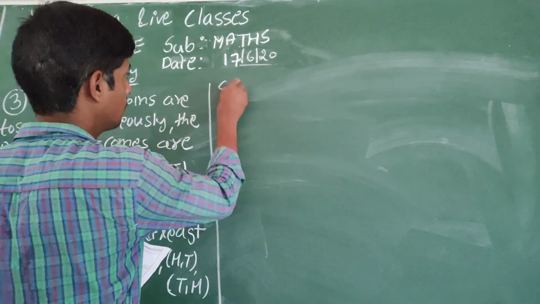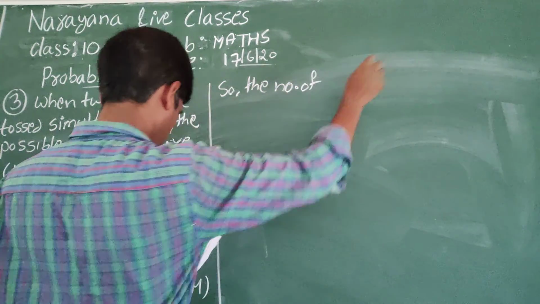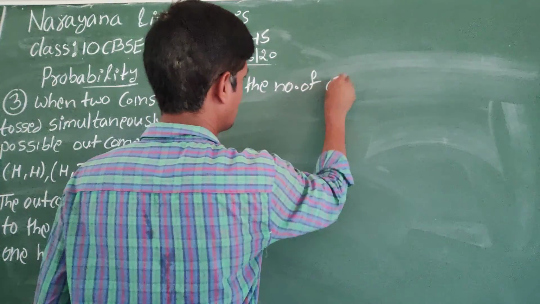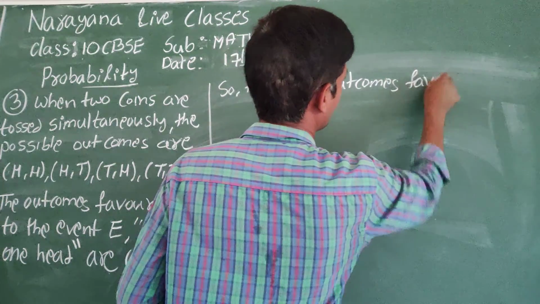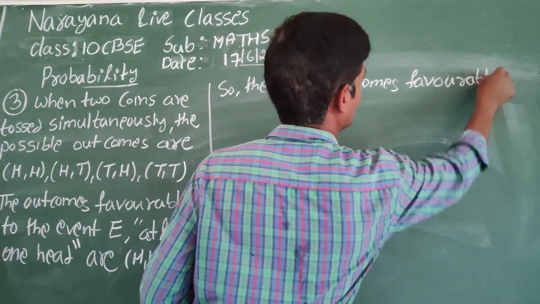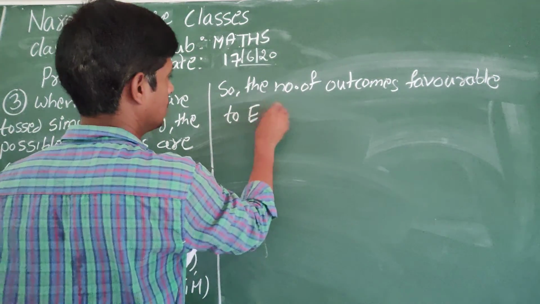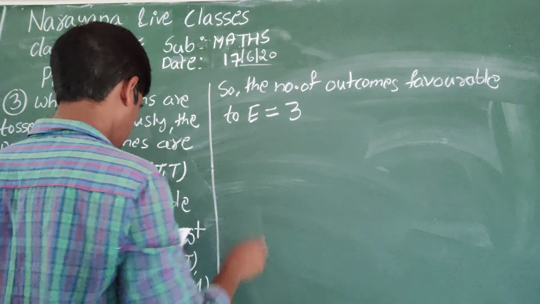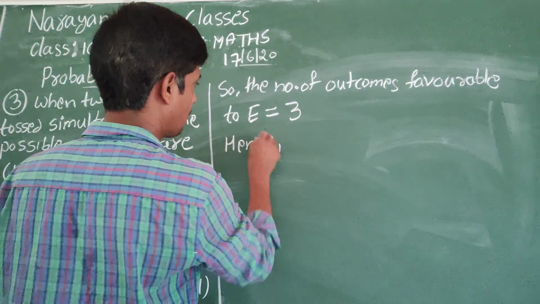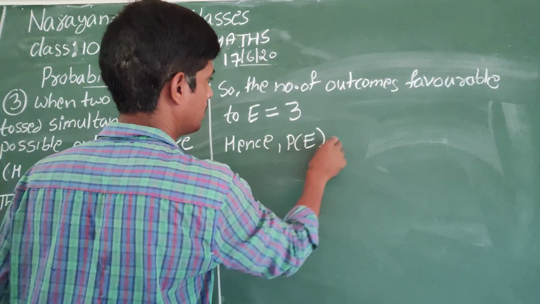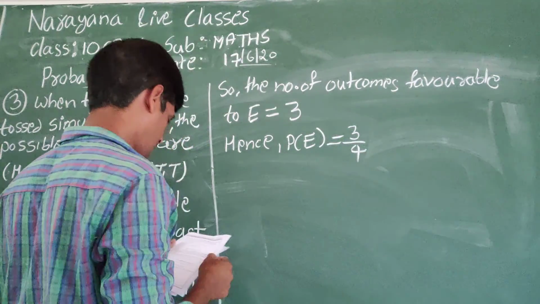So the number of outcomes favorable to E is equal to 3, and the probability of E, at least 1 head, is 3 by 4.